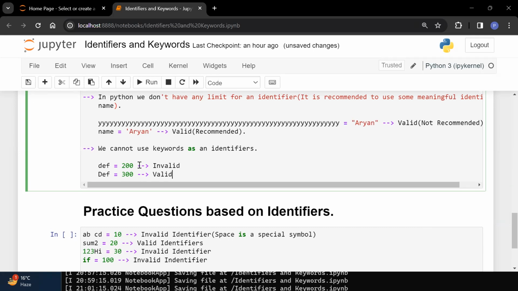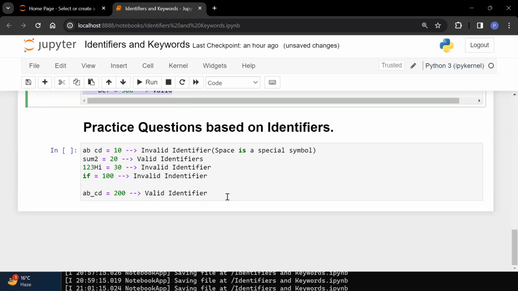Why is it valid? Because this keyword and this identifier name are both different. Python is a case sensitive programming language, so these two variable names are different. Let's take a few more problems. So this many problems we have taken.